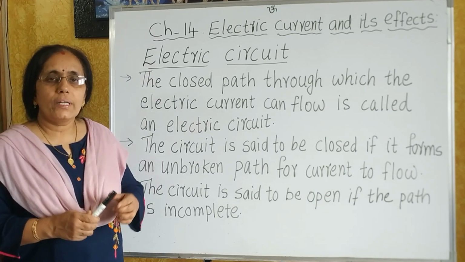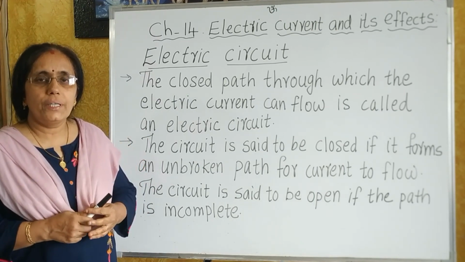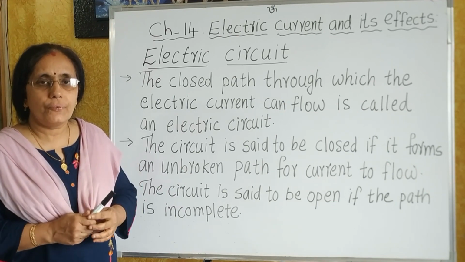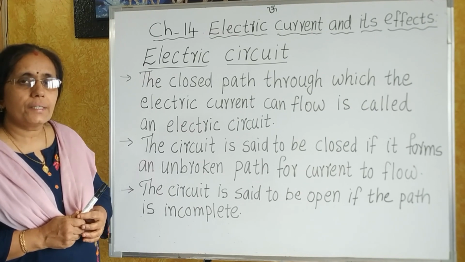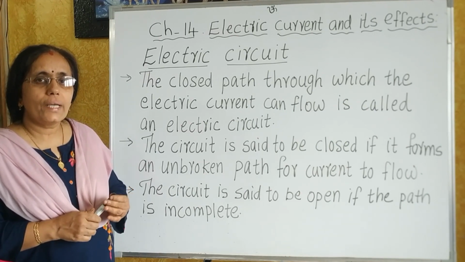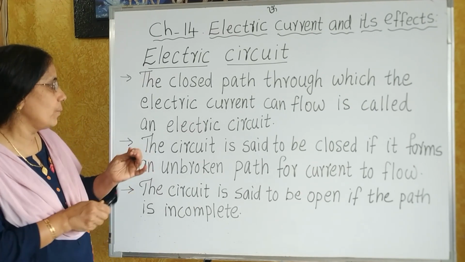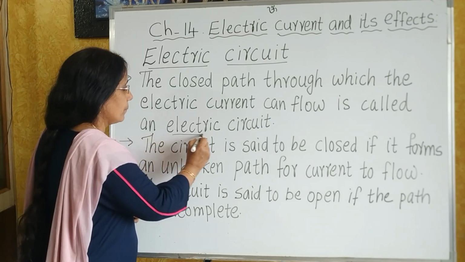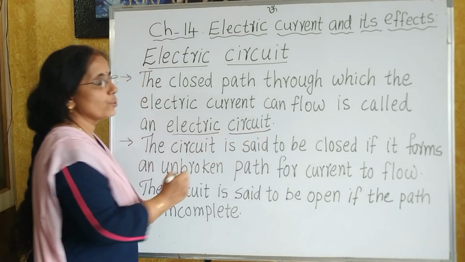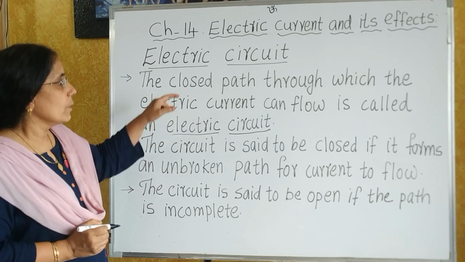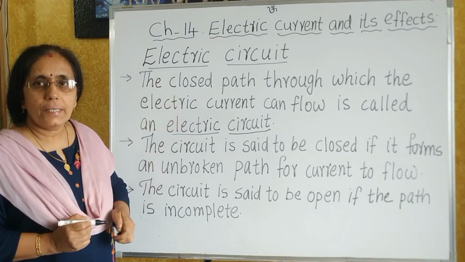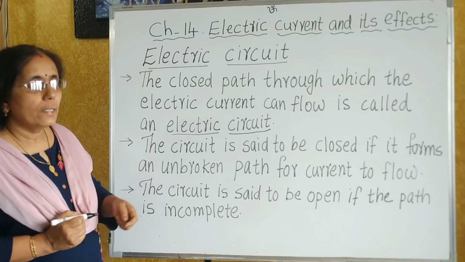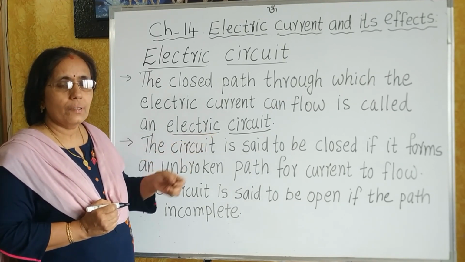You know, for electrical energy to flow, it needs a closed and specific path. So this closed path through which the electric current can flow is known as an electrical circuit or electric circuit. So what is an electric circuit? The closed path through which the electric current can flow is known as an electric circuit.